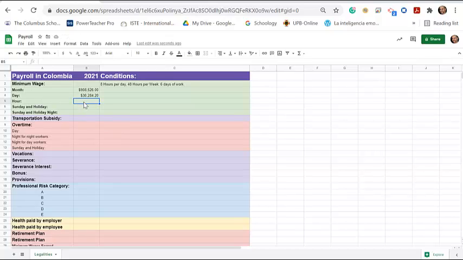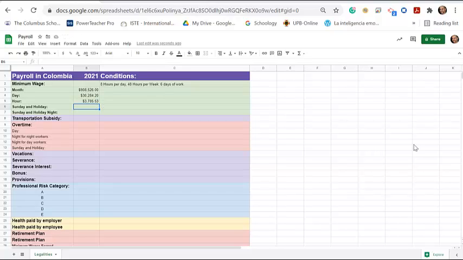Now per hour, it's simply the day divided by 8, because as I said here, it's 8 hours per day. So this equals this amount right here, so click there, divided by 8. Enter. And there we have it. This is the amount per hour.